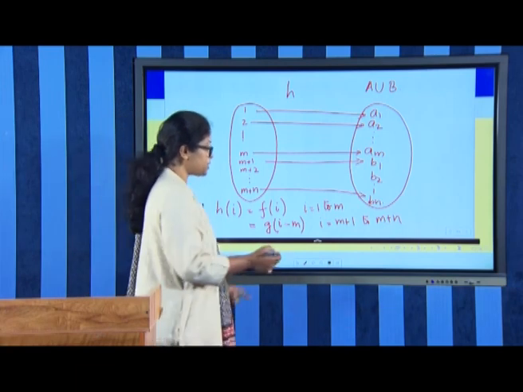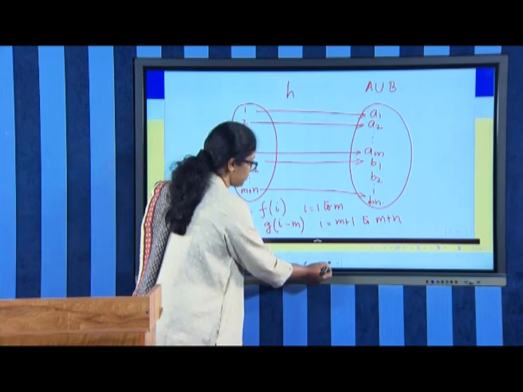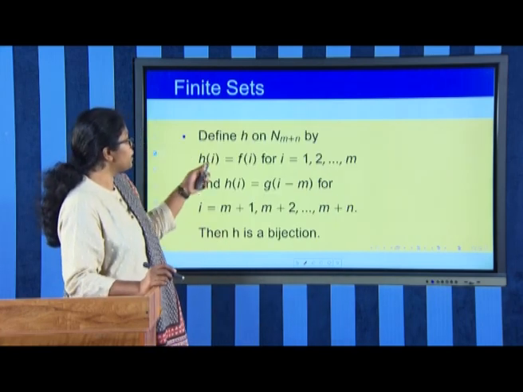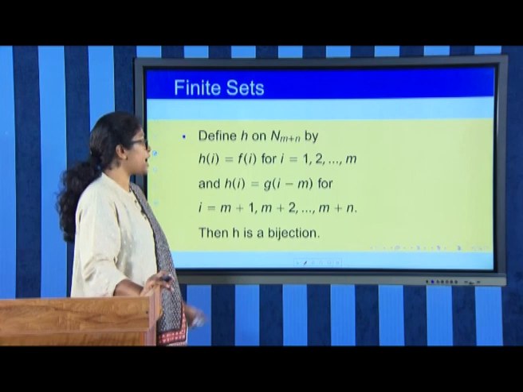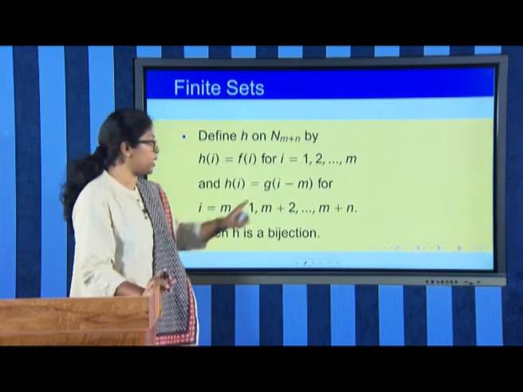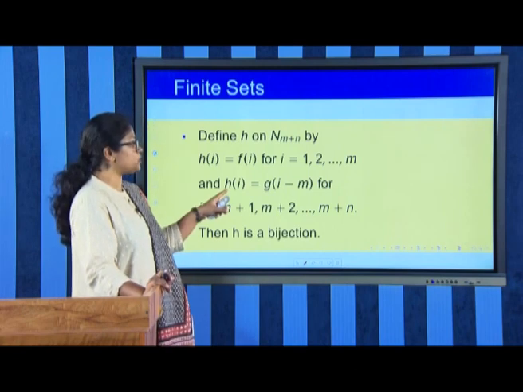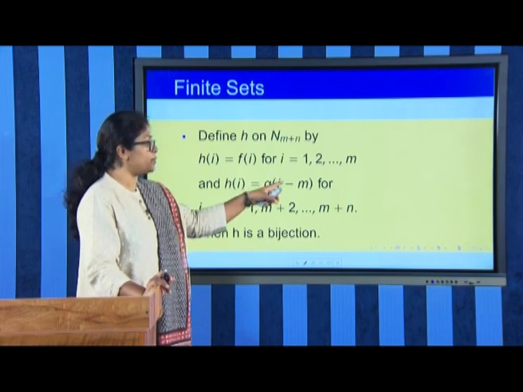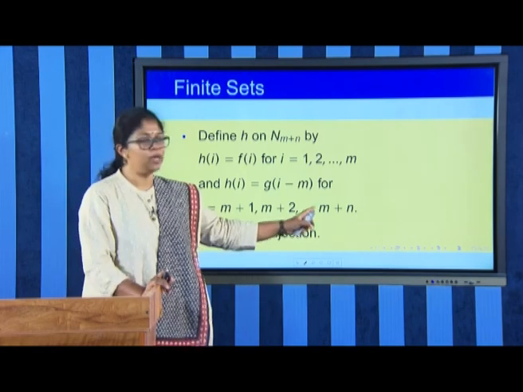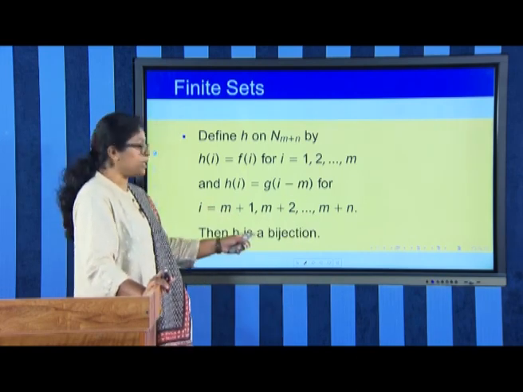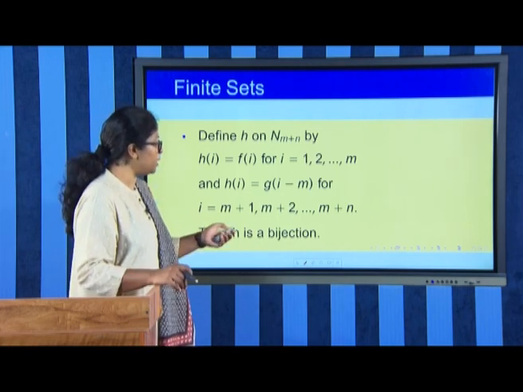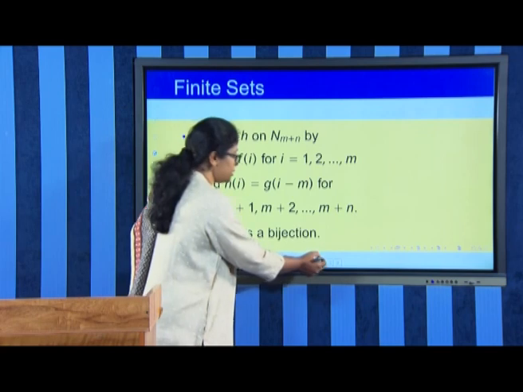So, that completes the proof of the first statement, that is, we have defined a new function H as H of I is equal to F of I for I is equal to 1 etc. up to M, and H of I is equal to G of I minus M for I is equal to M plus 1 etc. up to M plus N, and clearly H is a bijection. So, that completes the proof of the first statement.